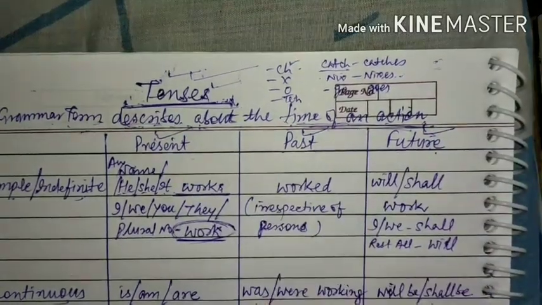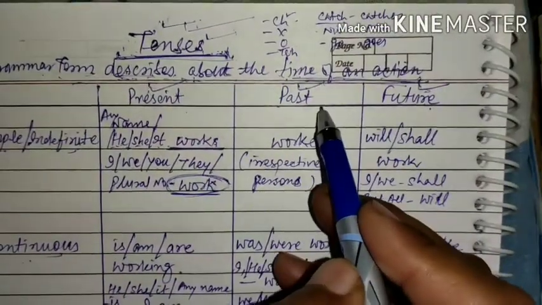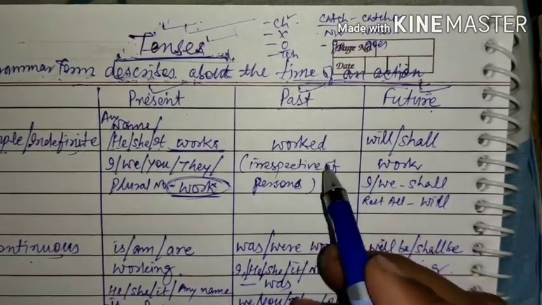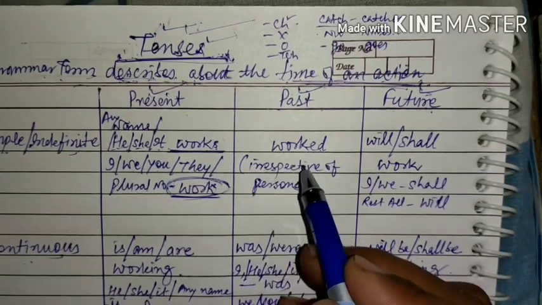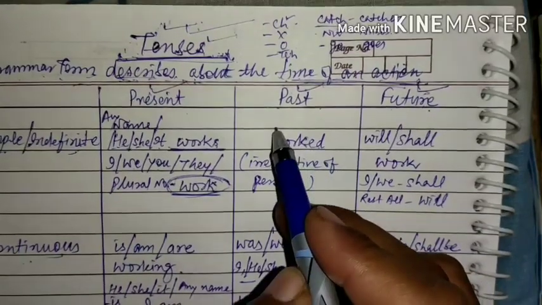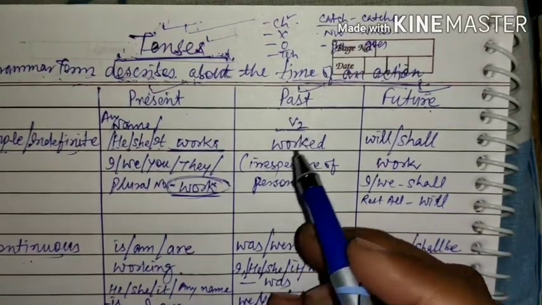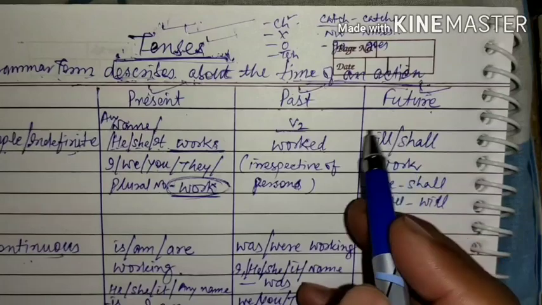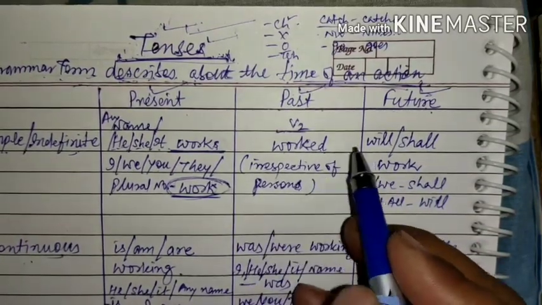The past form of the same verb will be worked, irrespective of persons, let it be first person, second person, third person, singular or plural, all will be followed by second form, V2. Okay, V2, second form of verb, that is past tense, worked. He worked, she worked, it worked, we, they, you worked. Okay, all will be followed by second form.